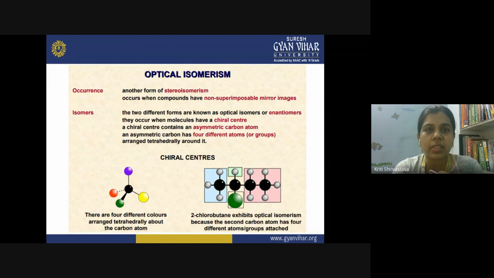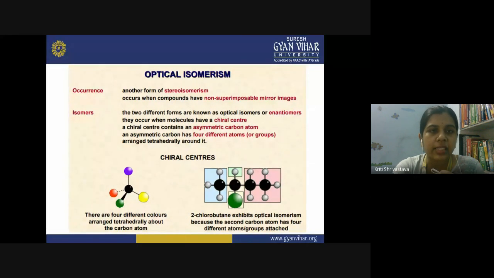So enantiomers are the two mirror images of the same molecule, and they are the optical isomers. They occur when the molecule has a chiral center.